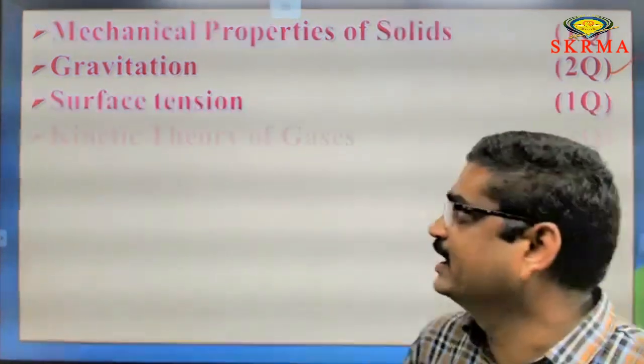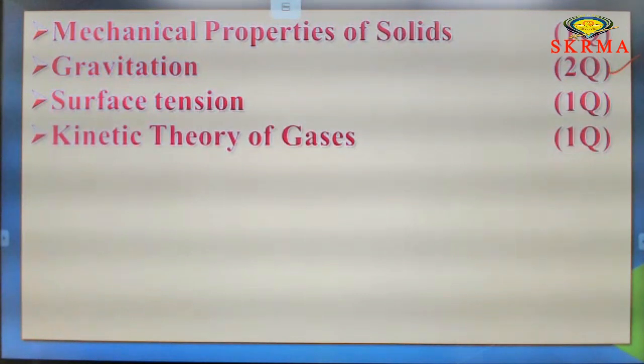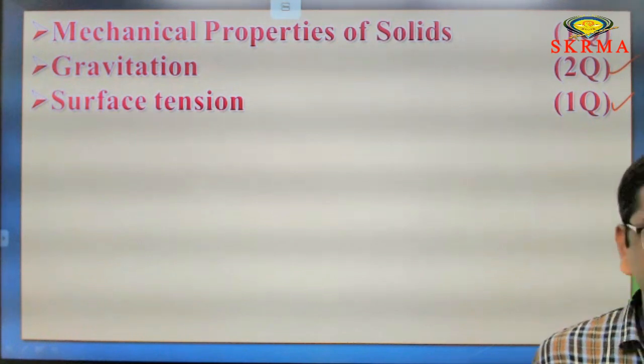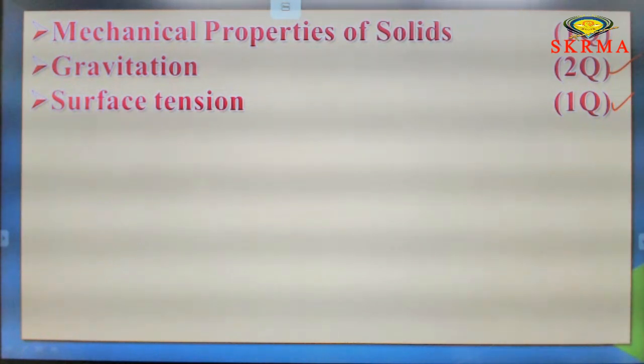Next priority chapter is surface tension. They are asking direct questions from surface tension. That is a minimum of 1 question we are getting from surface tension.